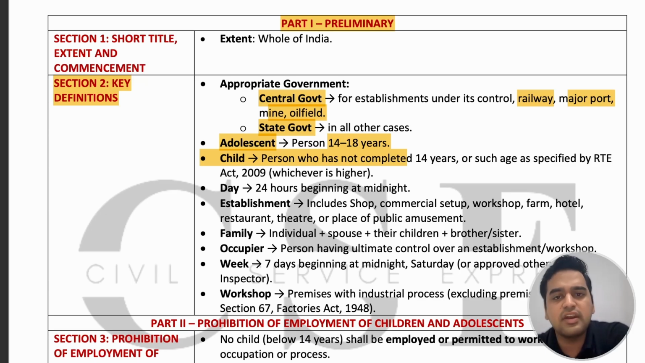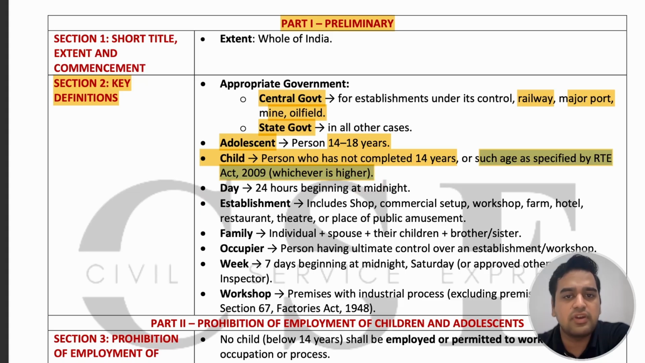And who will be considered as a child? Any individual who has not completed the age of 14 years, or any such age as specified by the Right to Education Act 2009, whichever is higher. Currently, 14 is the age decided by the Right to Education Act 2009. So any individual less than 14 years of age is considered as a child.